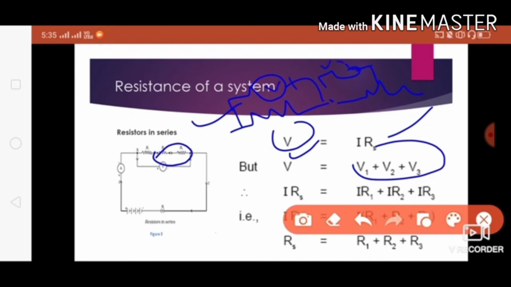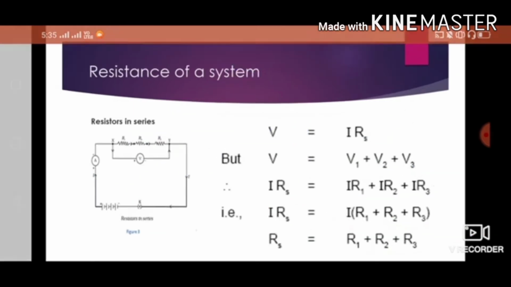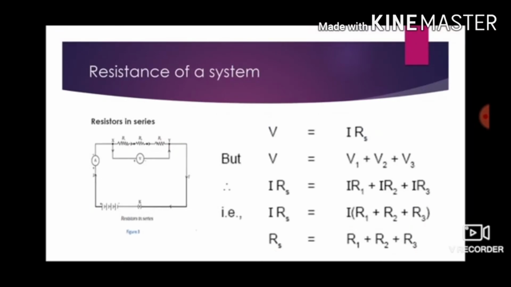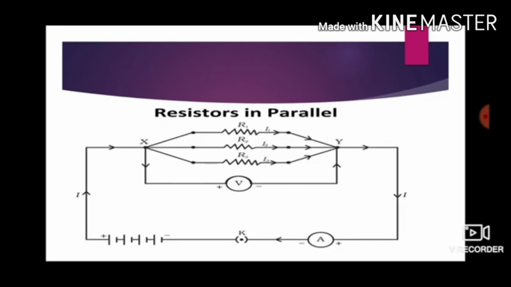According to Ohm's law, V equals I Rs, V1 equals I R1, V2 equals I into R2, and V3 equals I R3. So I Rs equals I into R1 plus R2 plus R3.